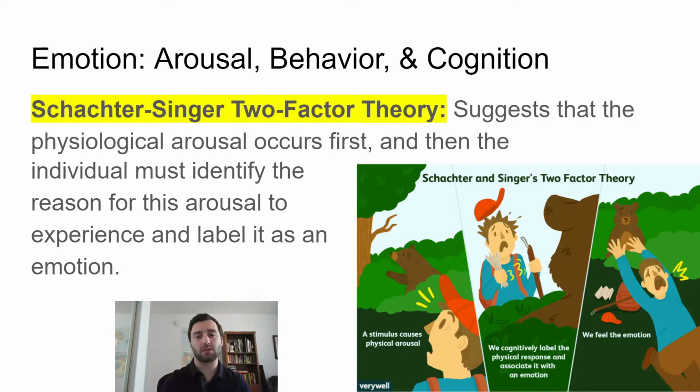So again, I'm just going to read it and then we'll talk about it. It suggests that physiological arousal occurs first, and then the individual must identify the reason for this arousal to experience and label it as an emotion. This is very similar to James-Lange, except they're adding a step.